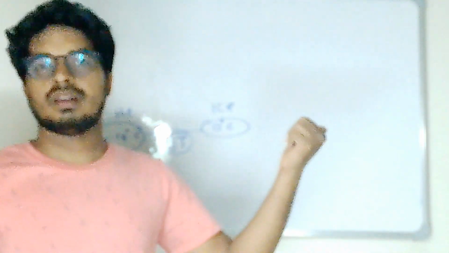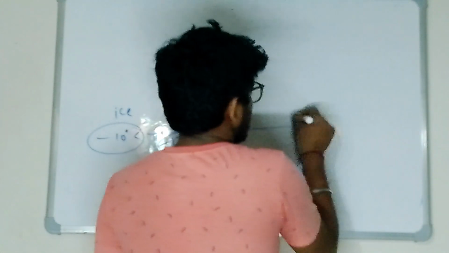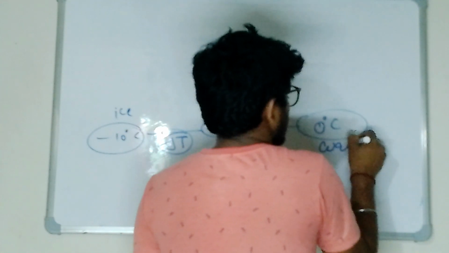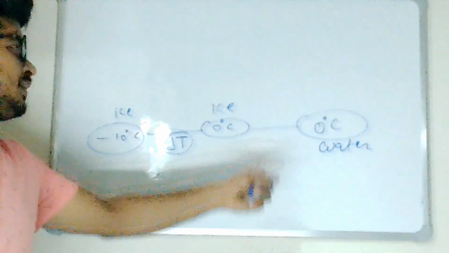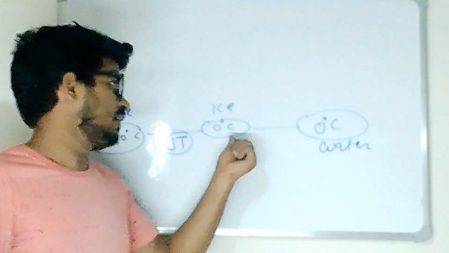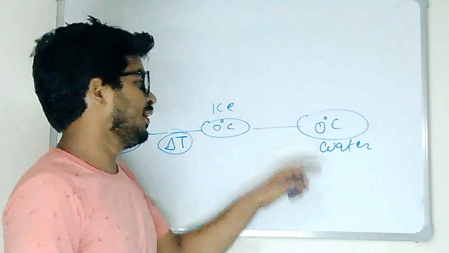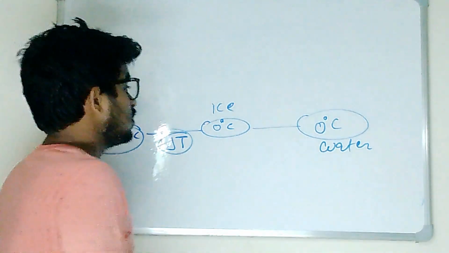This 0 degree Celsius ice will now convert to 0 degree Celsius water. So now listen, my friends. Is there any temperature difference here? The answer is no, sir, there is no temperature difference. So what is happening here? A phase change is happening.